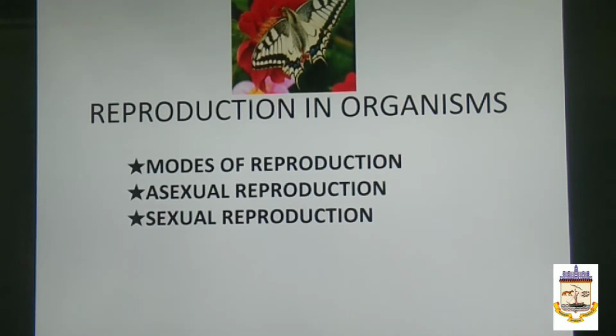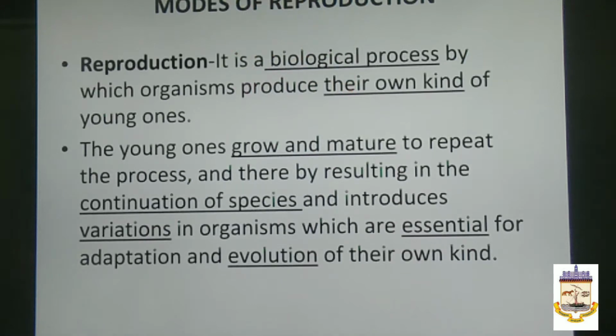These are the three agendas of this particular lesson. First, the modes of reproduction, in which we will see the types and other things. And what is the agenda of reproduction?